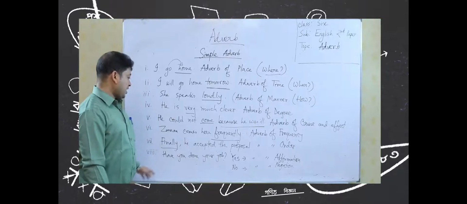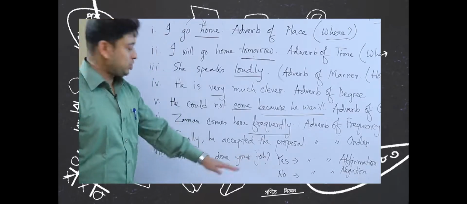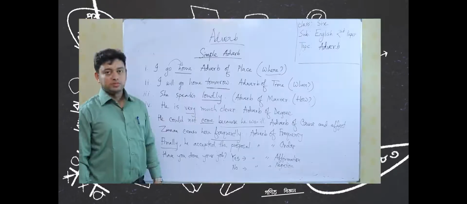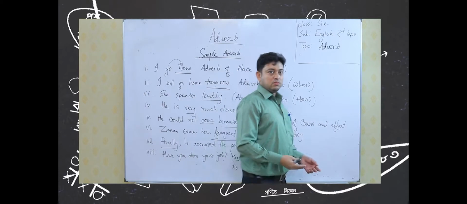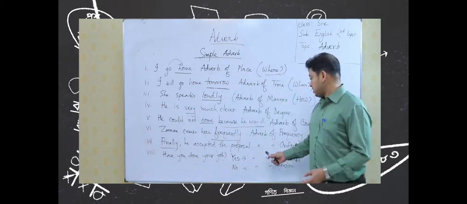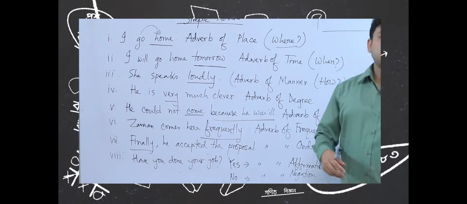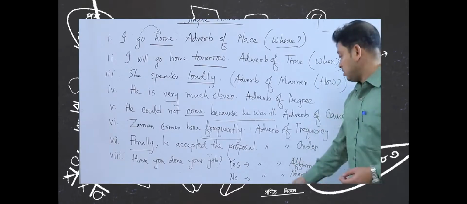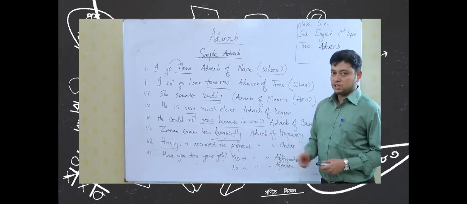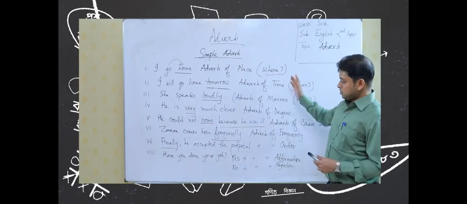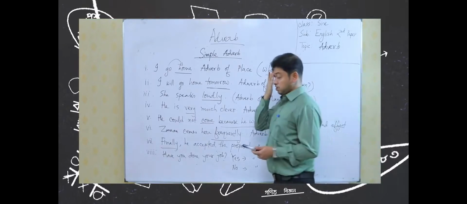And the last one is, have you done your job? So, this is a question actually. Straight, this is a question. So, the answer may be yes, the answer may be no. Now, if the answer is yes, it is known as adverb of affirmation. If the answer is no, the answer of this adverb will be adverb of negation. So, this is a very interesting adverb. So, write down this simple adverb. I hope you have understood the different classification of simple adverb.